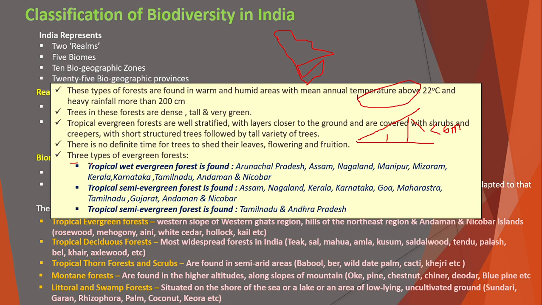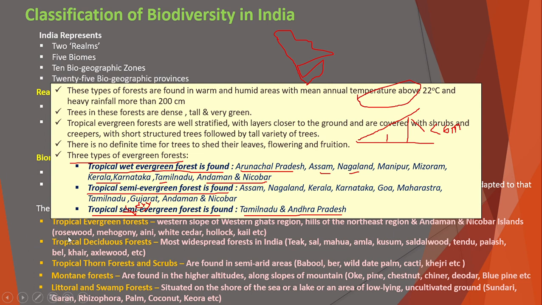There are three types of evergreen forest found in India. The tropical wet evergreen forest is found in Arunachal Pradesh, Assam, Nagaland, Manipur, Mizoram, Kerala, Karnataka, Tamil Nadu, and Andaman Nicobar. The tropical semi-evergreen forest is found in Assam, Nagaland, Kerala, Karnataka, Goa, Maharashtra, Tamil Nadu, Gujarat, and Andaman Nicobar. And the tropical dry evergreen forest is found in Tamil Nadu and Andhra Pradesh. So these are the tropical evergreen forests.